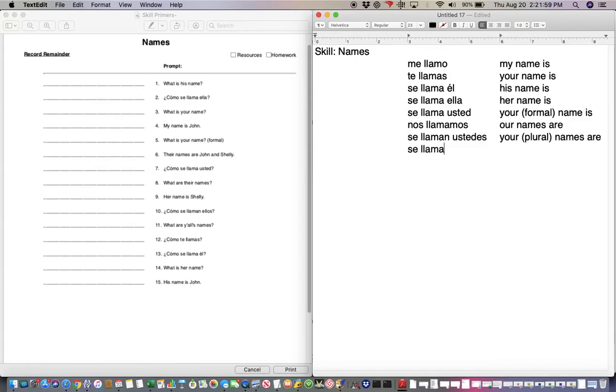And se llaman, if it's followed by ellos, is their names are. So these are the structures that you use to talk about names, to state names. My name is, your name is, his name is, her name is, your formal name is, just your name is, but you're being respectful, you're being formal. Our names are, y'all's names are, their names are.